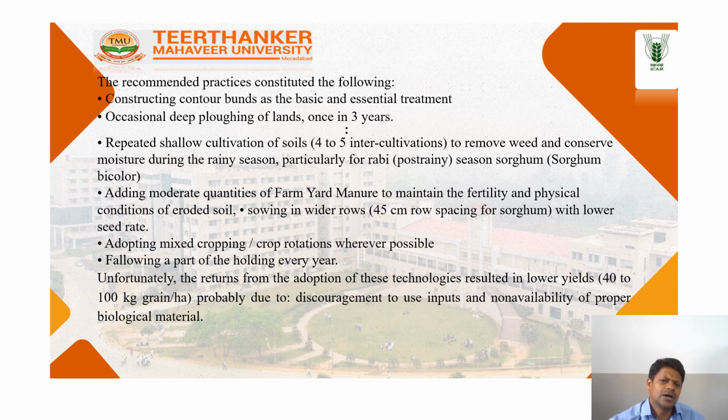So here is mentioned how to increase the yield in the dry area. The following points mention which cultural applications we should do.